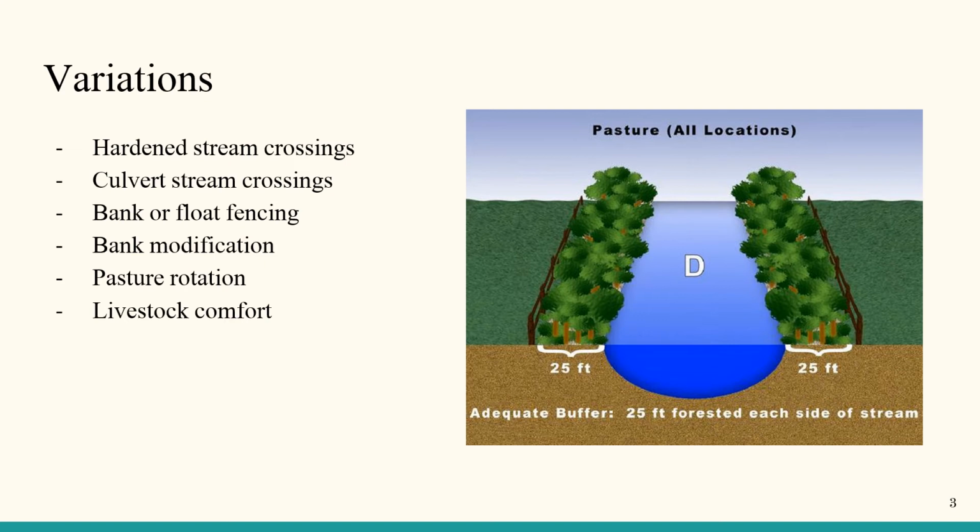Lastly, there's pasture rotation. By putting the livestock on a pasture rotation, they will not always have access to the body of water. And another method is livestock comfort. You can incentivize livestock to not spend as much time by bodies of water with food, water, shade, and scratching posts to give the livestock an alternative to standing on the bank or in the water.